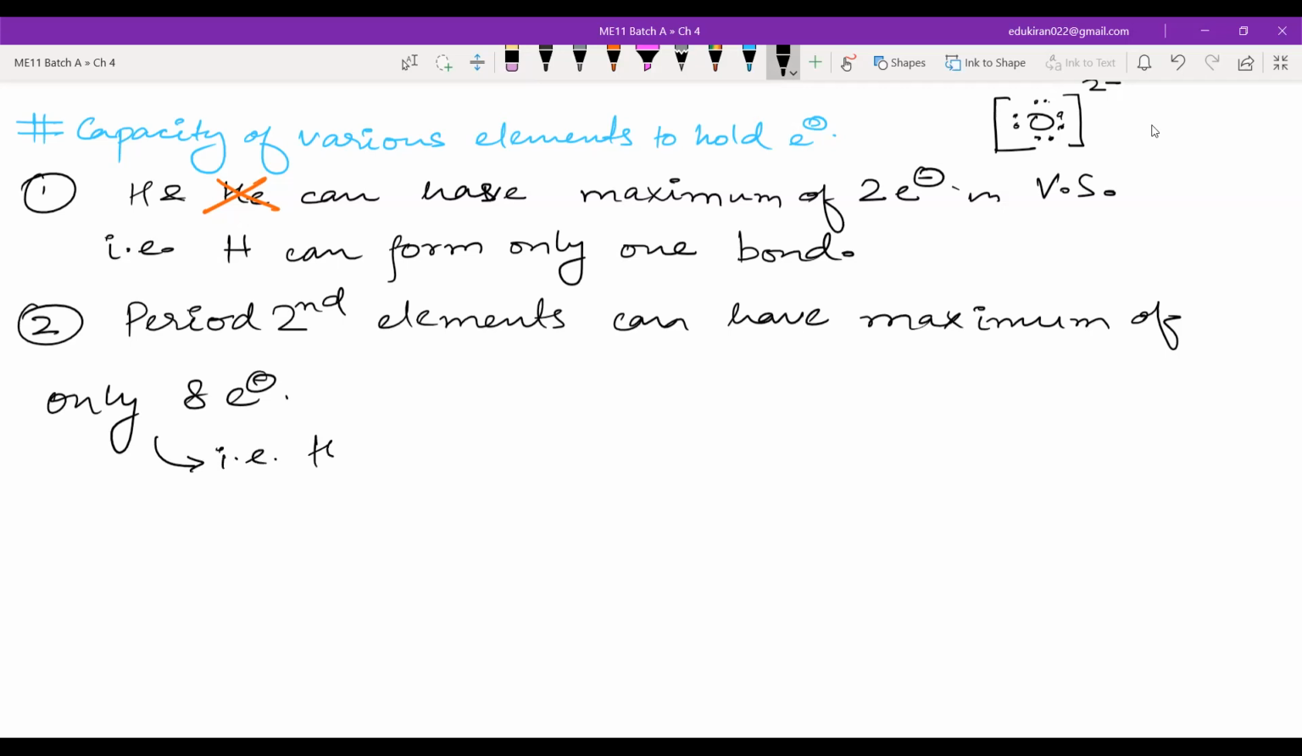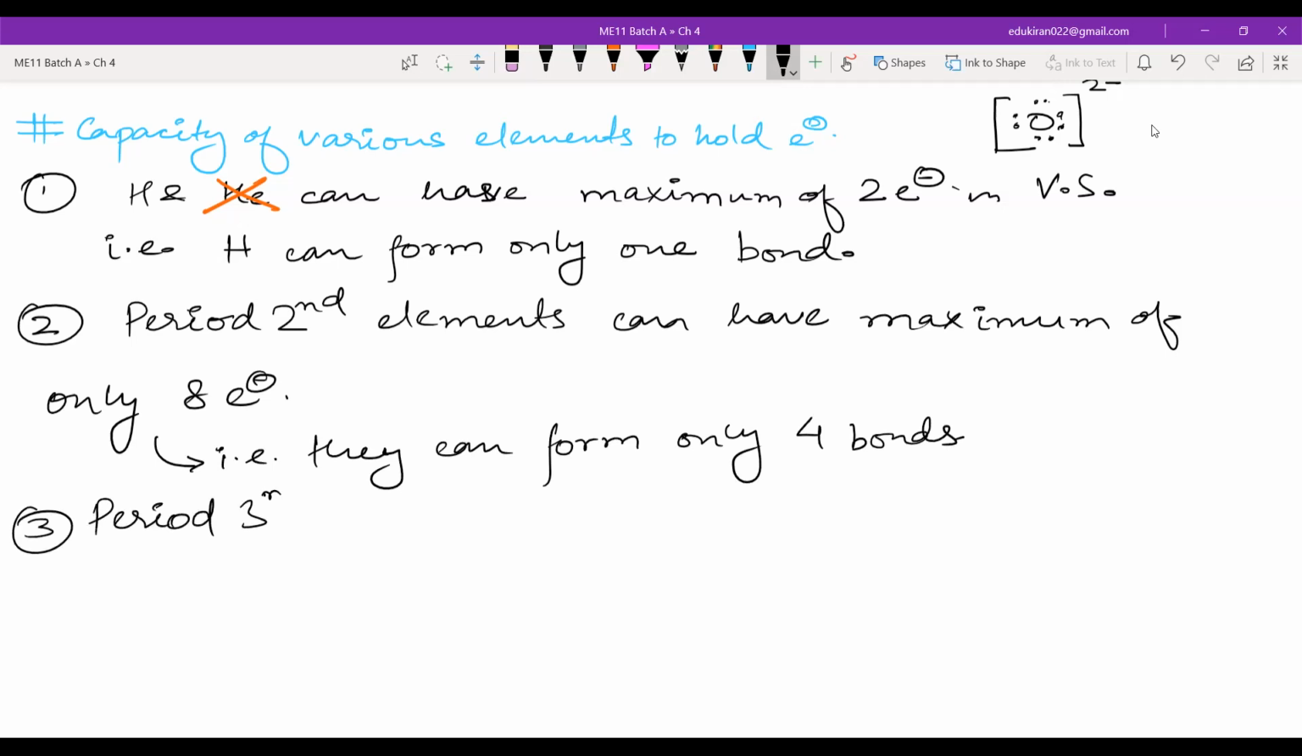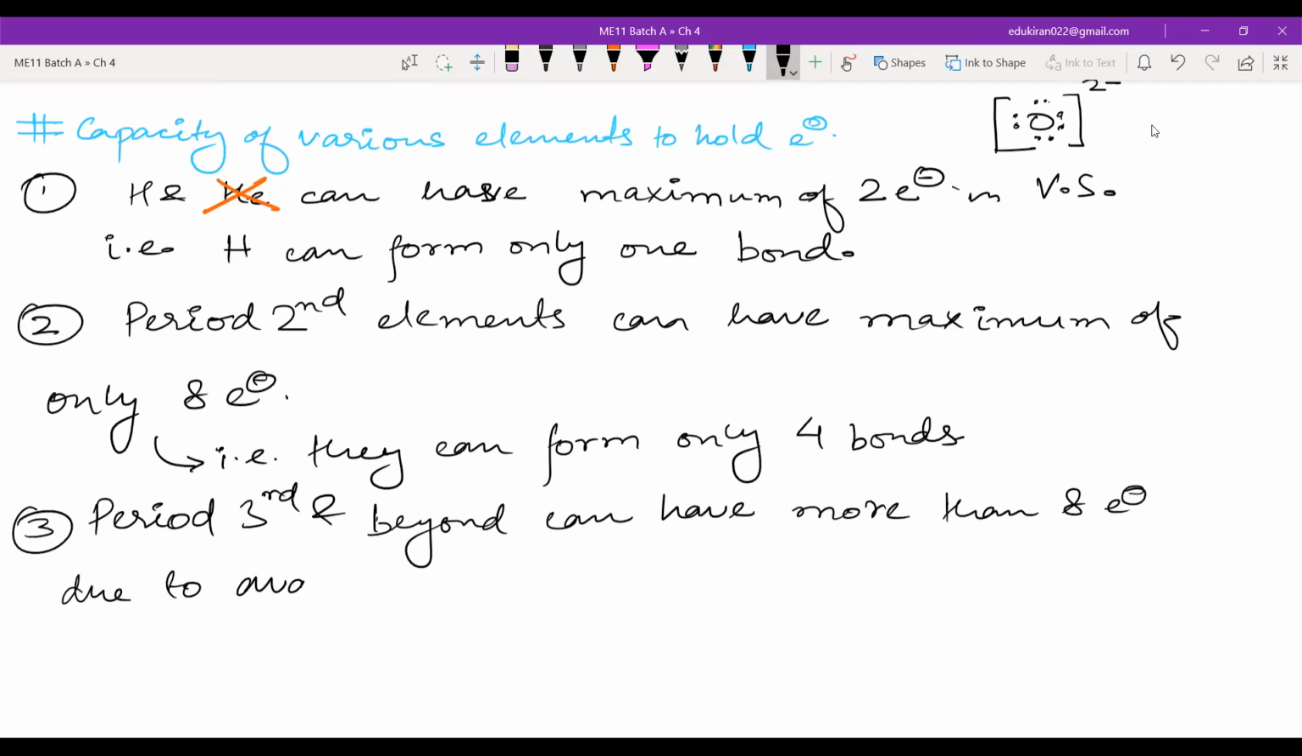That means they can form only 4 bonds. Third point, period 3, period third and beyond can have more than 8 electrons, due to availability of D subshell. Okay, what does this mean?